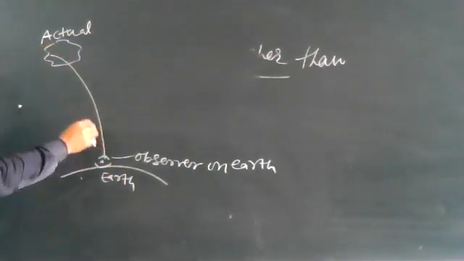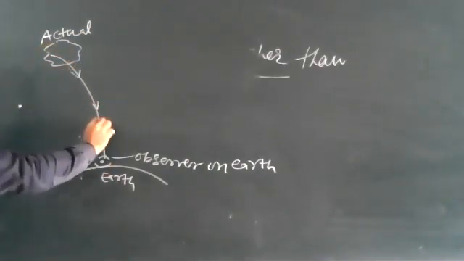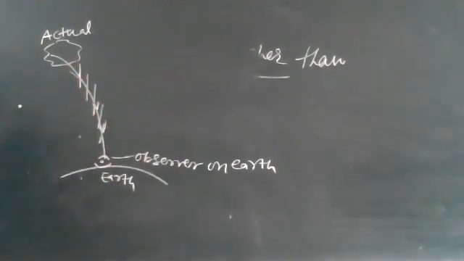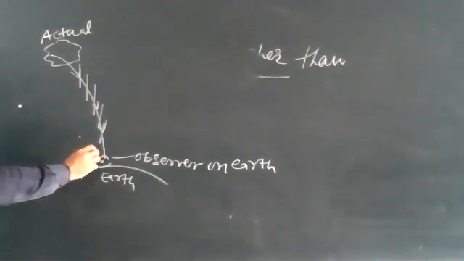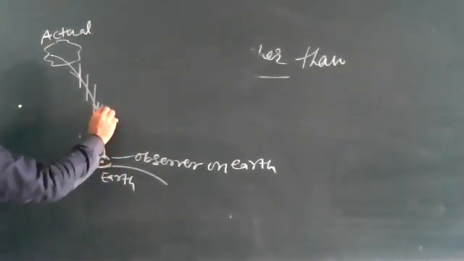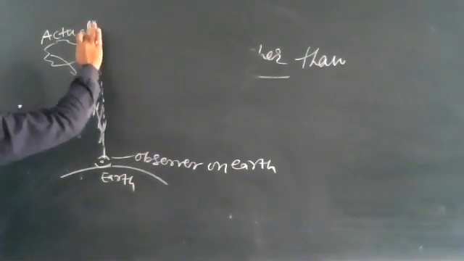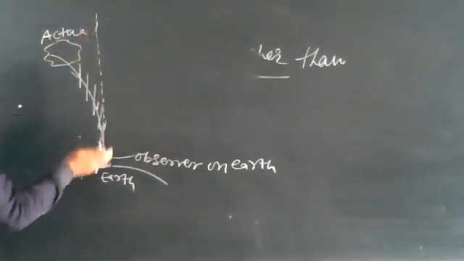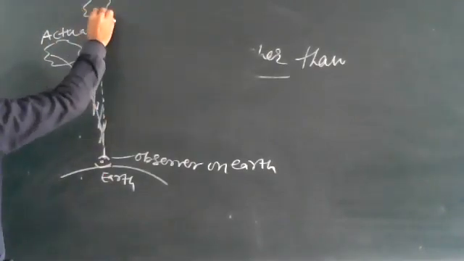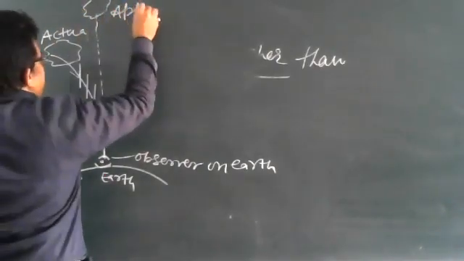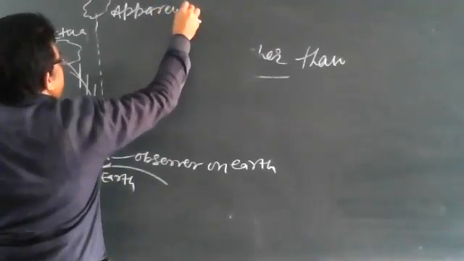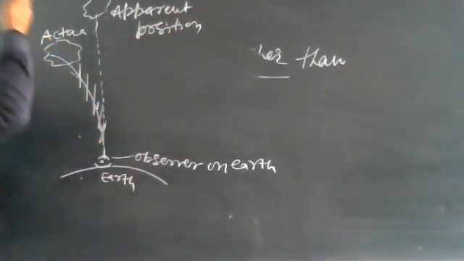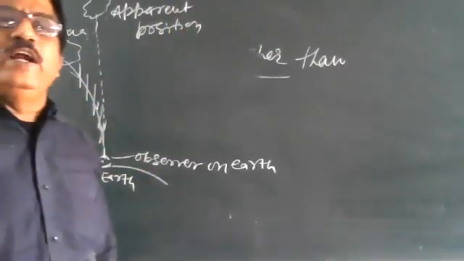Every time when it is coming, it will bend towards the normal. In this manner you can see. Finally, when you go back along the refracted ray, you will see that the apparent position of the star is a little bit higher.